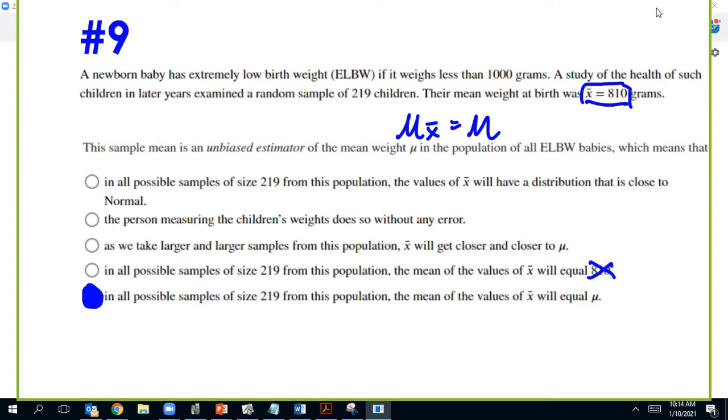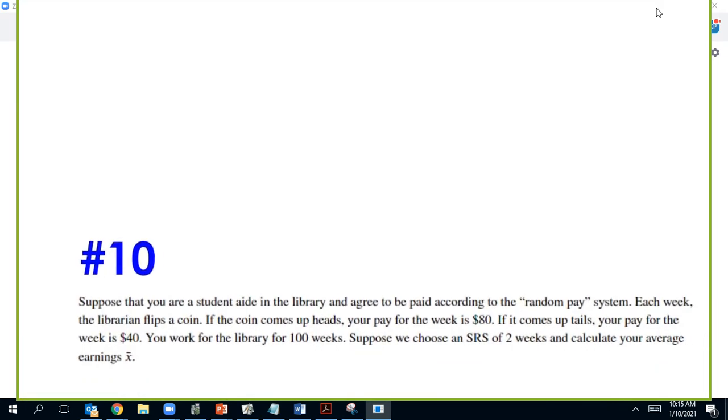And then the sample size doesn't make it closer, it's the method. So it's not that one either. And then, nope, unbiased doesn't have that to do with that in this case. And then it has to do with doing a random sample. And then it doesn't have to be normal. It's not part of the definition. Okay, 2 more.